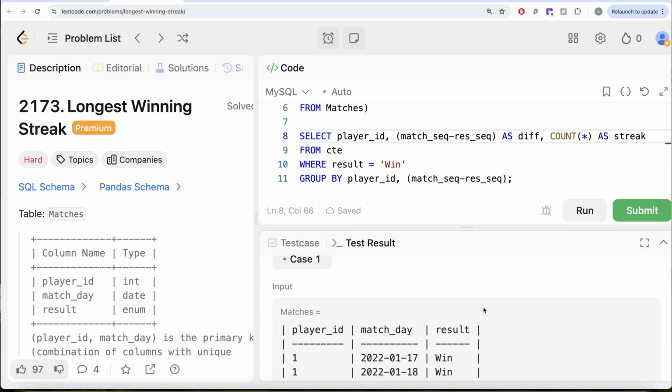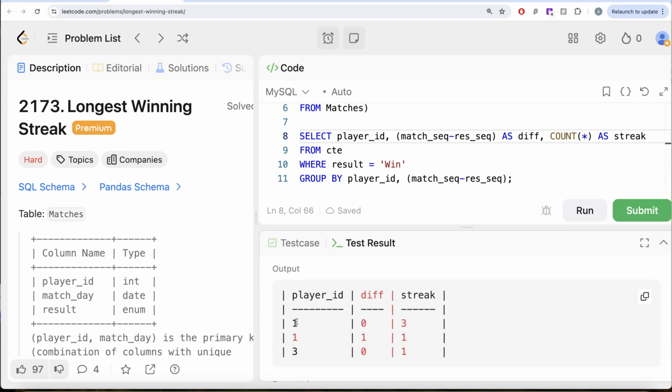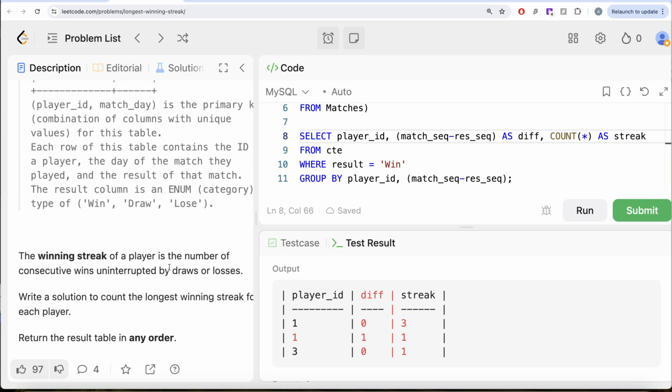So now if you look at it, for player ID 1, you have two streaks of winning. Firstly, the streak is 3 matches long, and secondly, it is only 1 match long. For 3, only 1 match long, and since 2 did not win anything, 2 does not belong here. So we need to take care of that also, but we will do that in the last. But here, once we have this, what you can do is partition by the player ID, order by the streak in descending manner to get the highest streak, right? Because in the output, you need the longest streak.